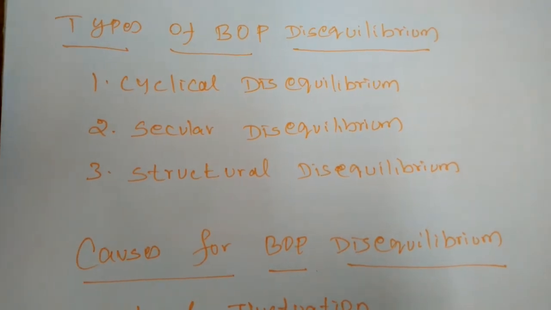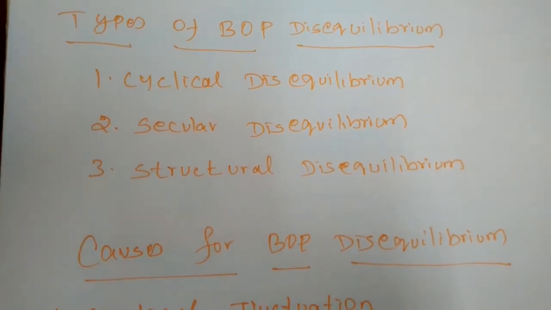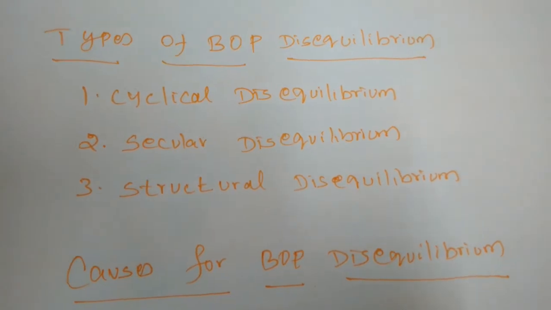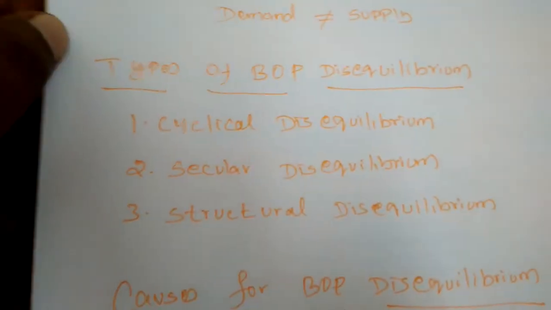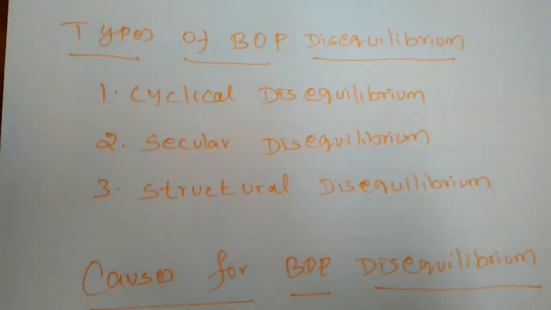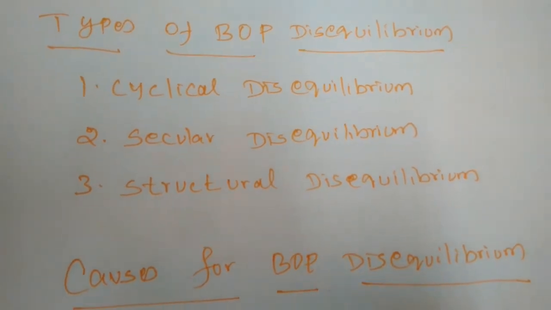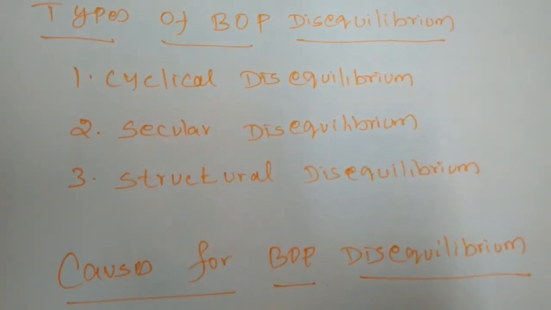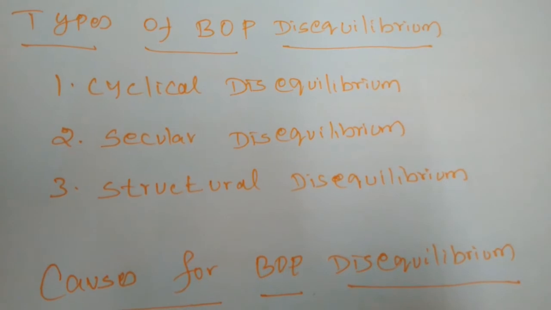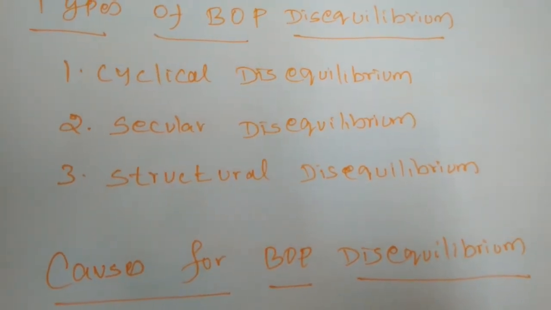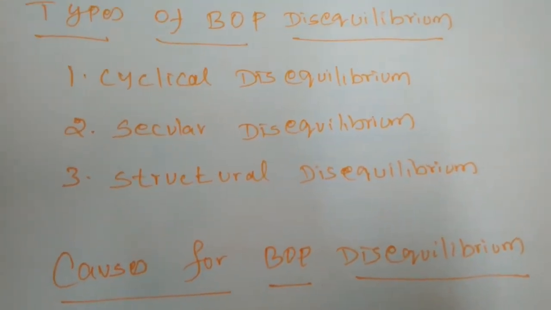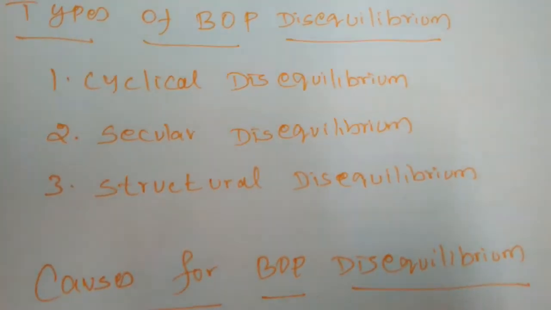Secondly, the elasticities of demand may differ in two countries. Suppose the demand for a commodity may be higher in one nation, and the demand for the commodity may be very low in another country. When they are like that, disequilibrium will arise.